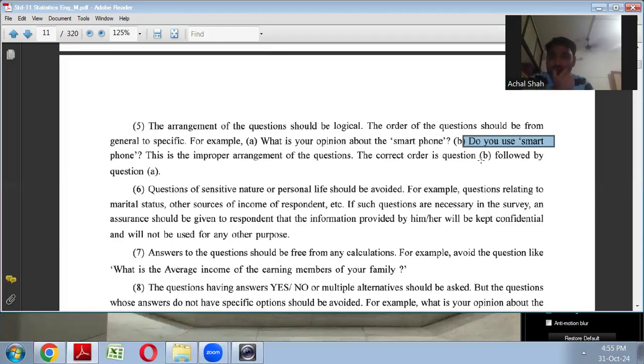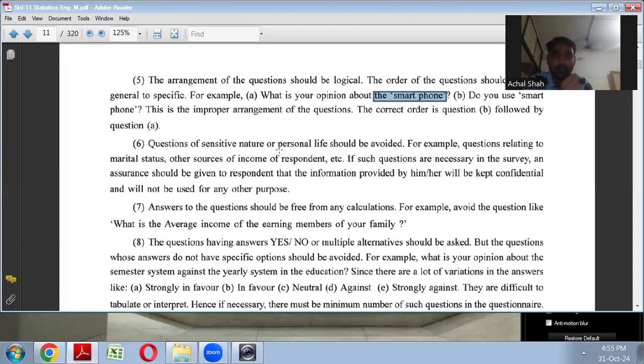The correct order is question B followed by question A. So first you have to ask, do you use smartphone, and then ask, what is your opinion about the smartphone? If he is not using a smartphone at all, how will he give an opinion, right? So that is the thing.